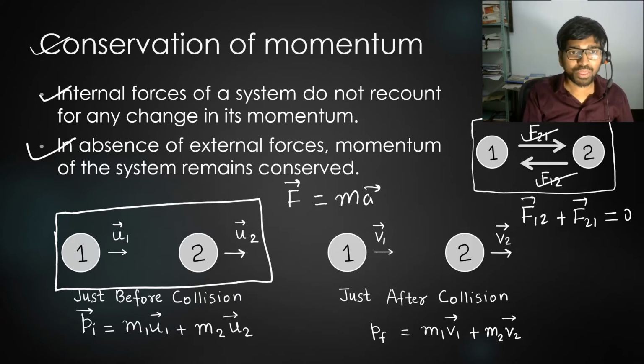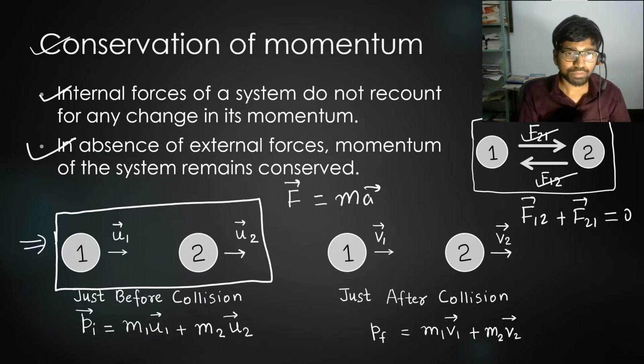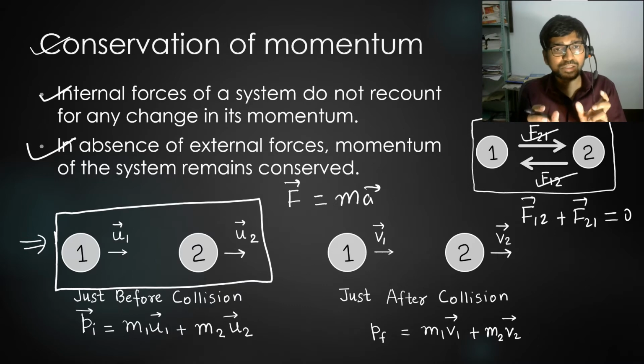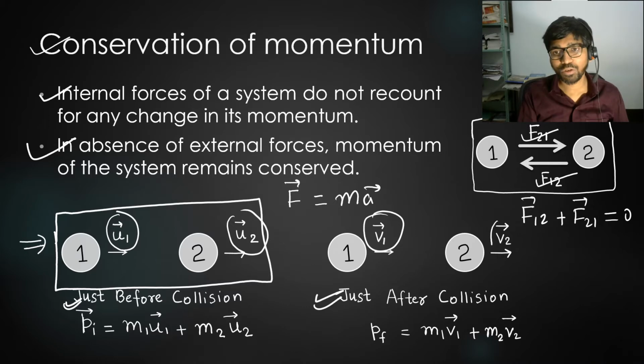Imagine that this is particle 1 and particle 2, and your system contains both the particles, and both the particles are going to collide with each other. Their velocities are u1 and u2 just before the collision, and just after the collision their velocities become v1 and v2.